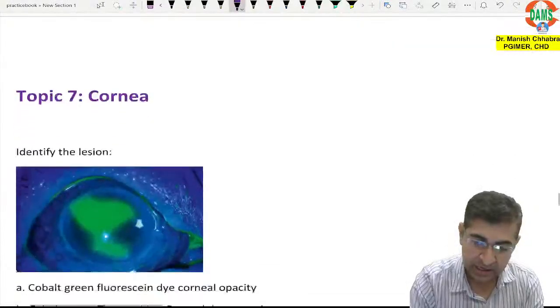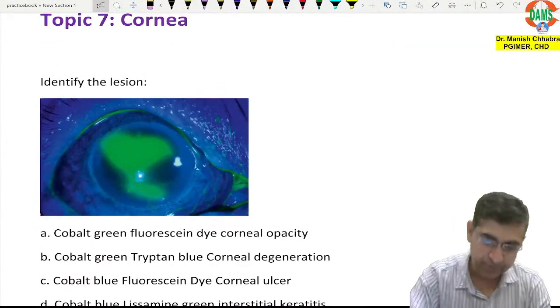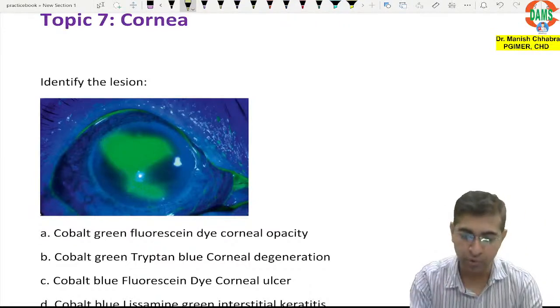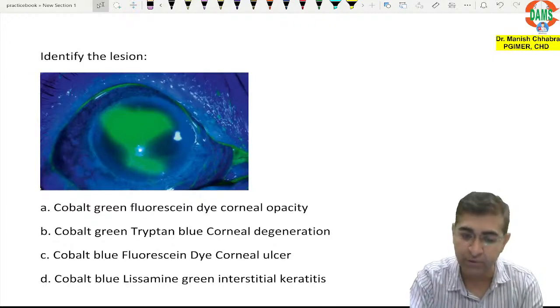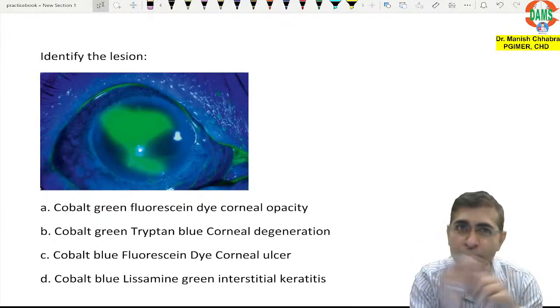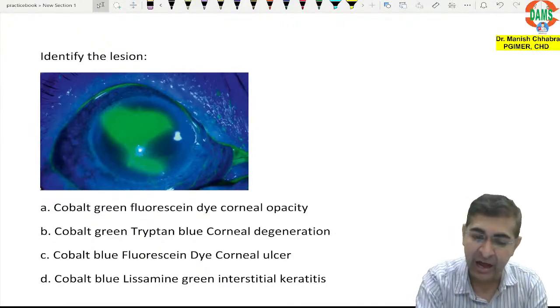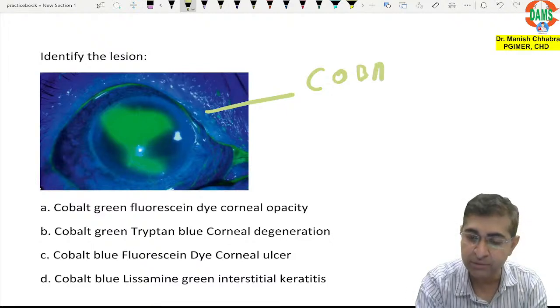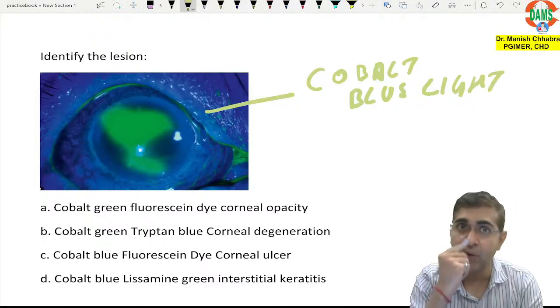All right. Now let's come over to the seventh topic, which is our cornea. Yes, just 3-4 more questions left. So identify the lesion. First and foremost, why is there a blue background? Because I am examining the eye in which light? So this light is cobalt blue light. What is the relevance of cobalt blue light?